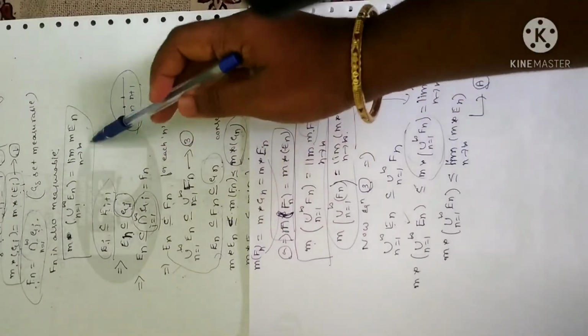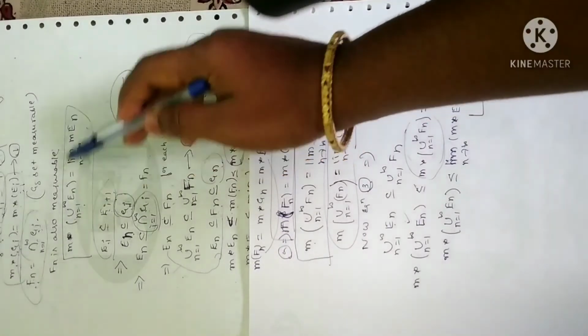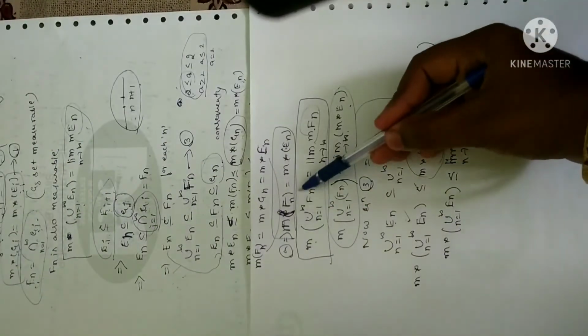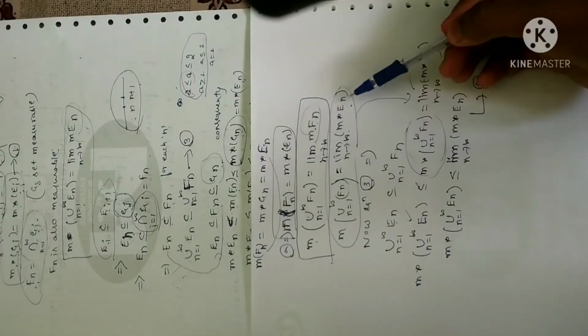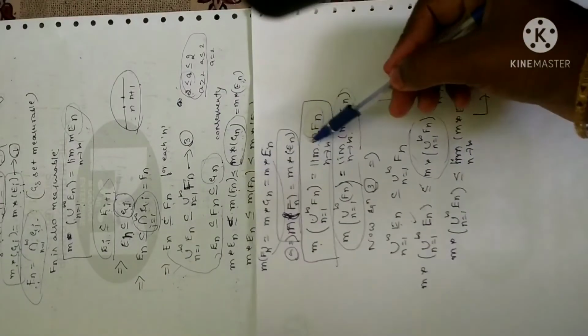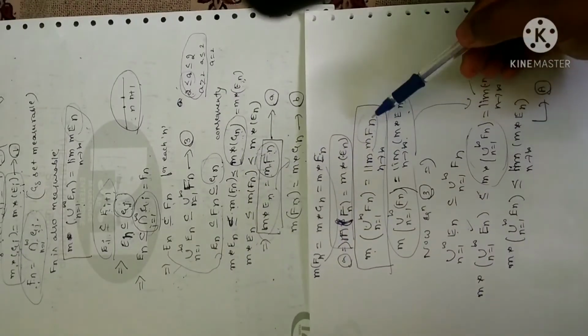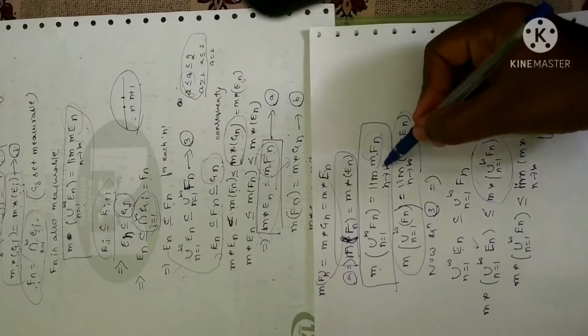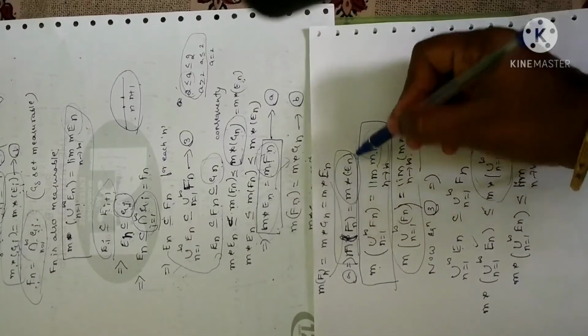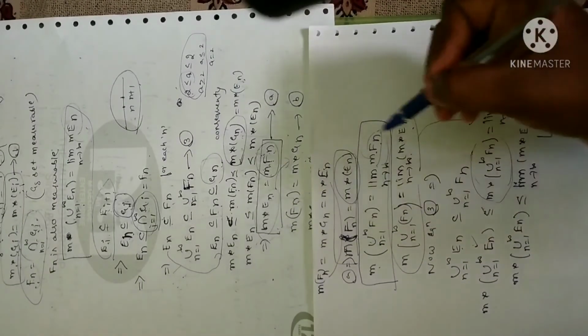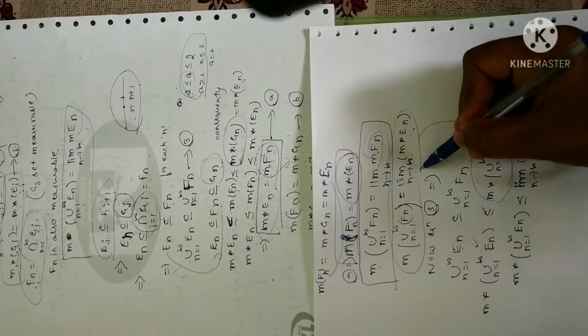See, here I have applied the previous theorem. There I have applied it for the set En. Here I have applied it for the set Fn. I have written the statement here directly. And moreover, what I have proved is, limit m of Fn is equal to m star of En. So I have replaced m of Fn with m star of En. I have kept the limit as it is.